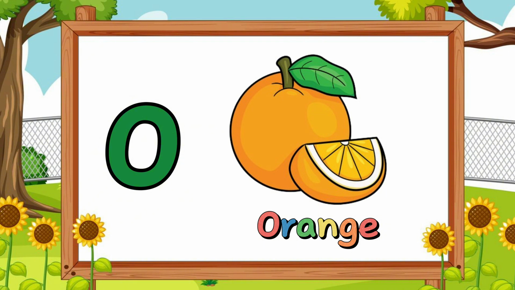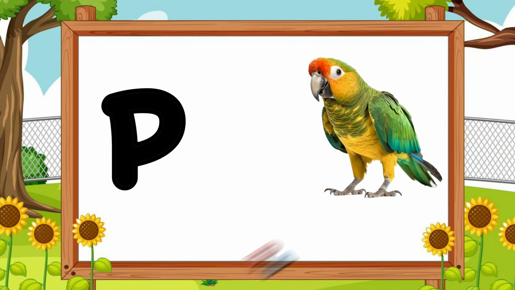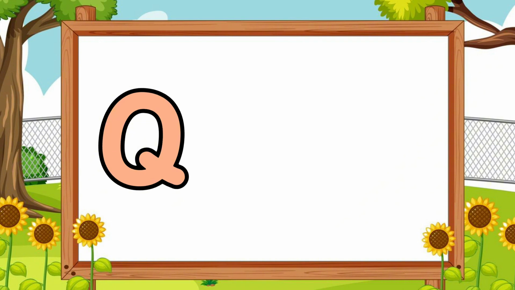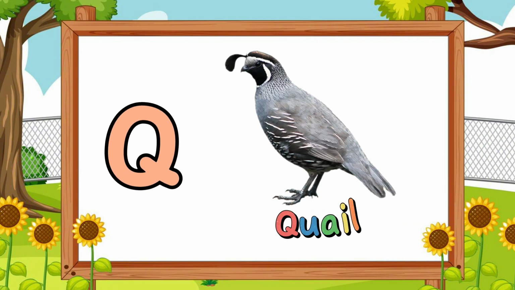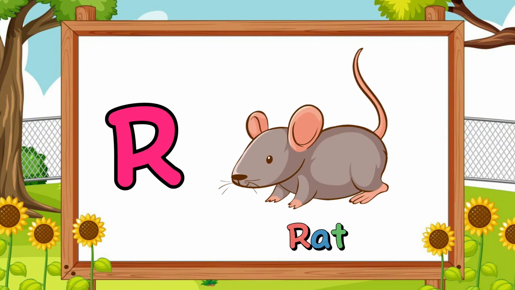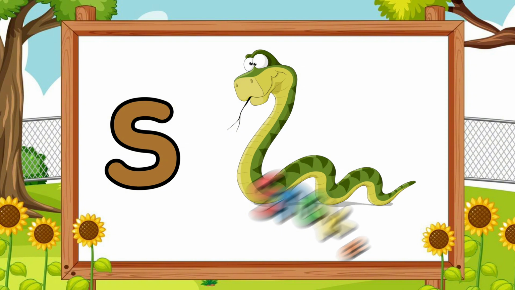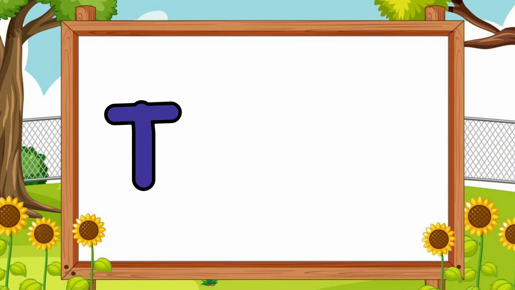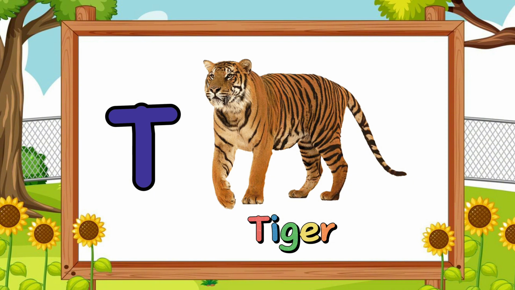O for orange. P for parrot. Q for quail. R for rat. S for snail. T for tiger.